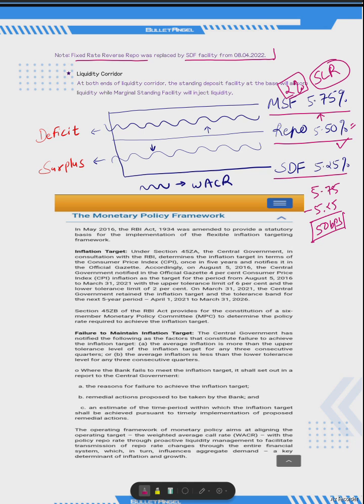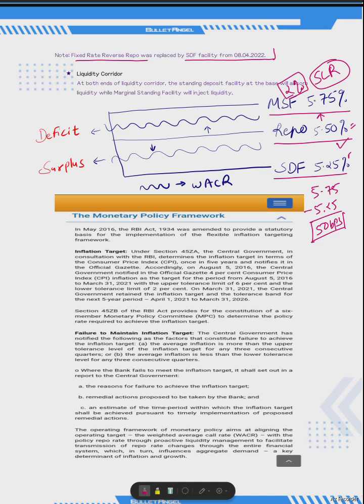Whereas the standing deposit facility is simply the facility to park your excess funds with the RBI, and this is the overnight rate. Standing deposit facilities may be of higher tenure, but generally they are overnight, and that rate of interest is 5.25. It means RBI will give you, as a lender, 5.25% when you park your funds with RBI, and you can avail funds from RBI at say 5.5 or 5.75%.